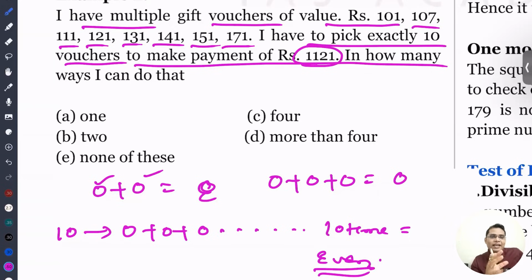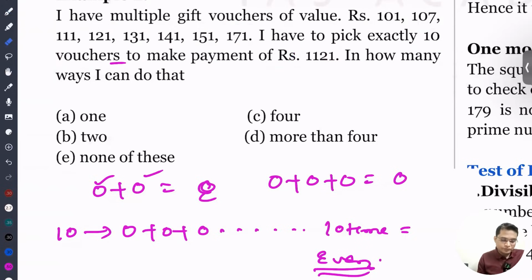By adding odd numbers 10 times, we'll get an even number. It is not possible to get an odd number. So that is the reason the answer is none of these. Because if you add 10 odd numbers, the result will always be an even number, but it is asking us to make an odd number. We cannot do that. Okay, let's move ahead.